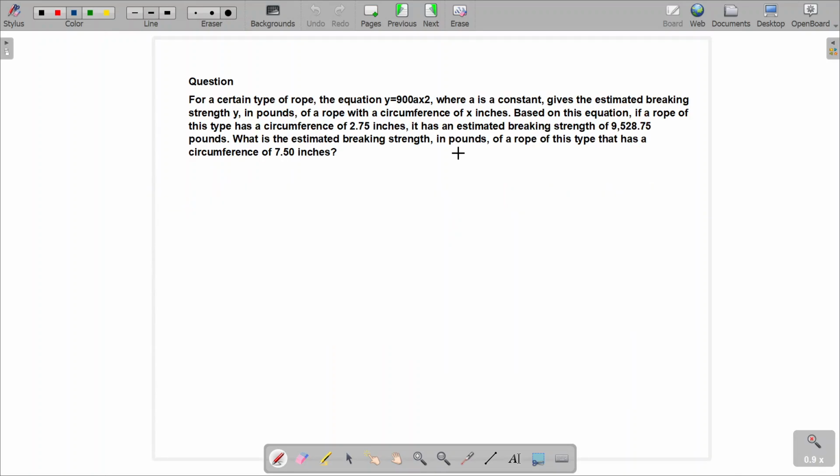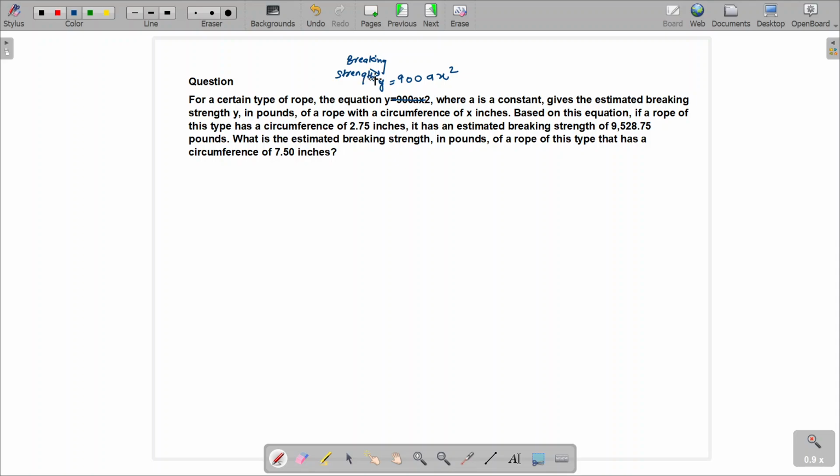Alright, so let's start with the first question of today. In a certain type of rope, the equation, okay, let me rewrite this equation. Equation is like this: y equals 900 a x raised to the power 2, where a is a constant, gives the estimated breaking strength y. So what is y? Y is the breaking strength. Remember the units. It is breaking strength.